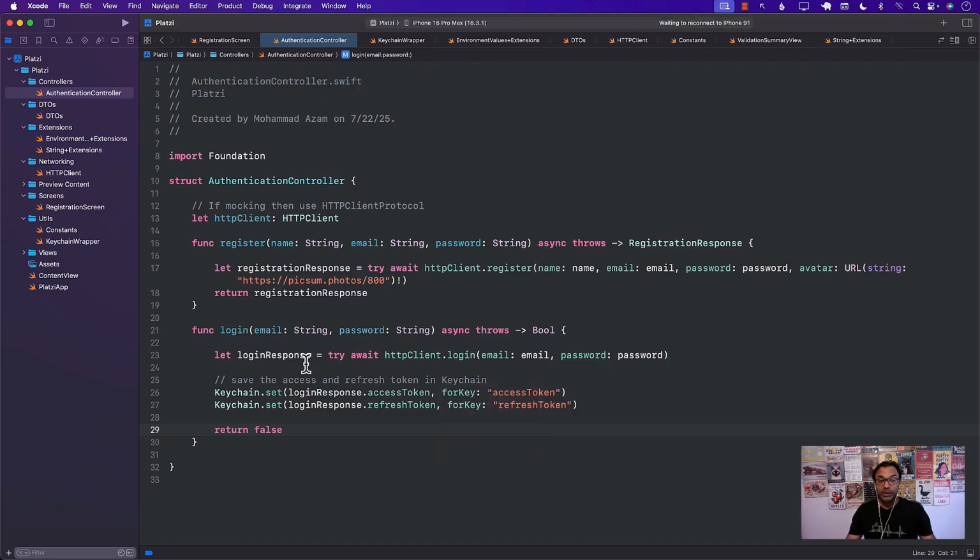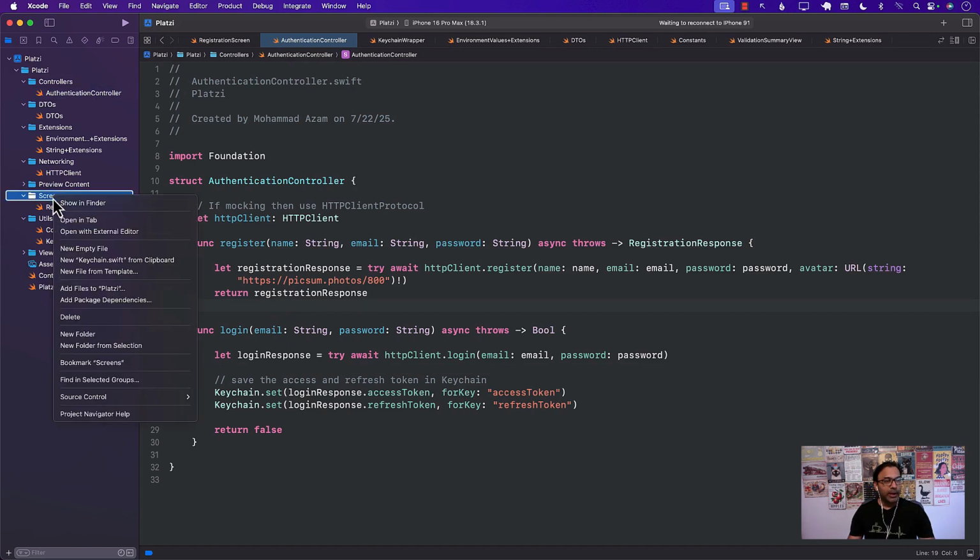Obviously, we're using the Keychain wrapper, and there are some other Keychain wrappers that are available that you can add as a package, like Swift package. If you want to, those are third-party packages you can use. That's perfectly fine too if you want to use that. All right.